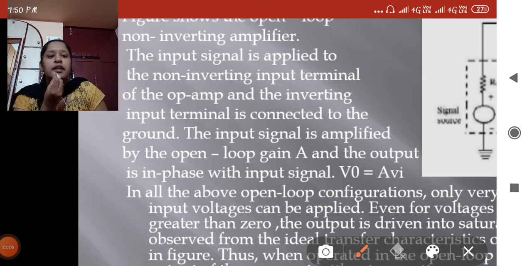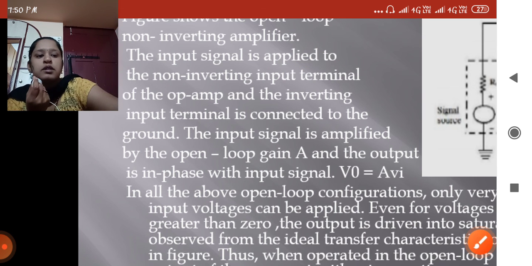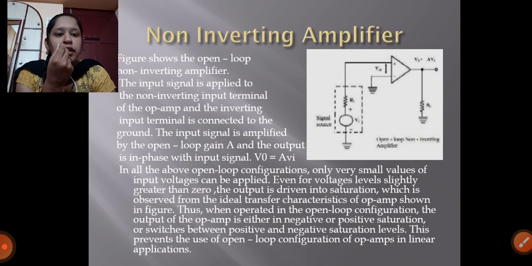In phase, the connection to the ground and the input signal is amplified by the open loop gain A, and the output is in phase with the input signal. V naught equals A into Vi, meaning V2. In the above open loop configuration, only very small values of input voltage can be applied.